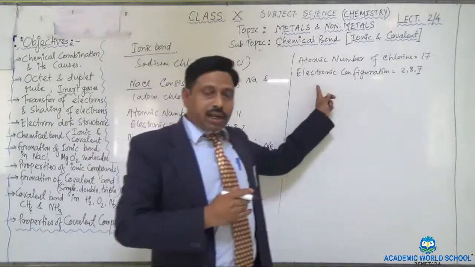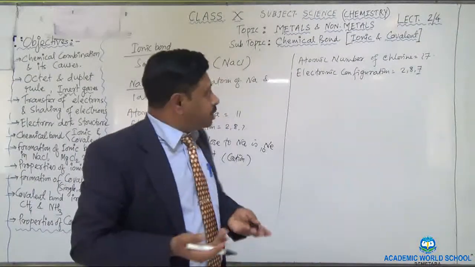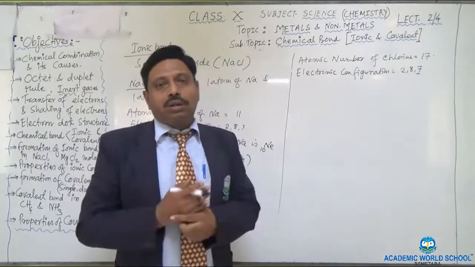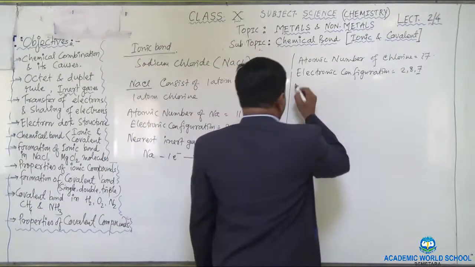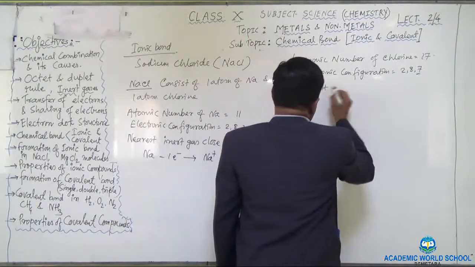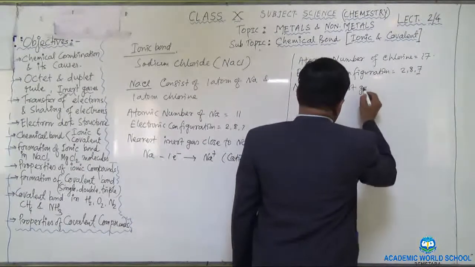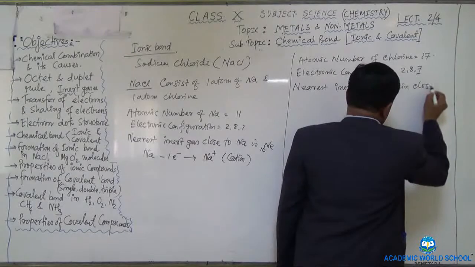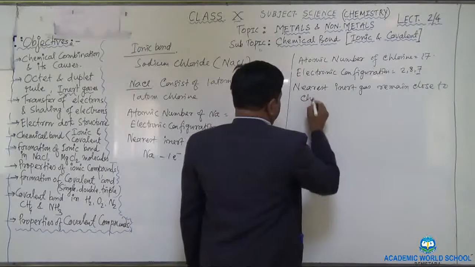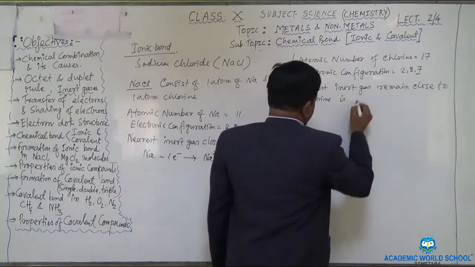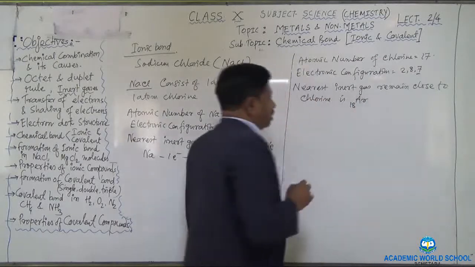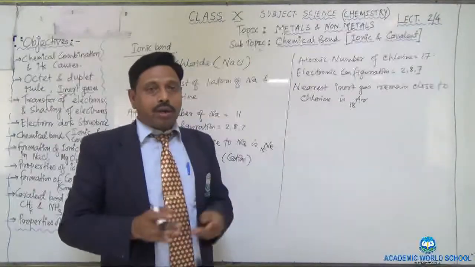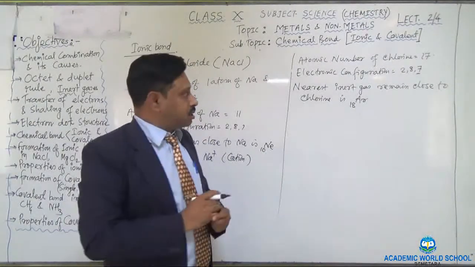So now we have to again decide which inert gas remains very close to chlorine. That is none other than argon. So let me write down: the nearest inert gas close to chlorine is argon, Ar, whose atomic number is 18. It means that chlorine wants to have the argon gas configuration, right?